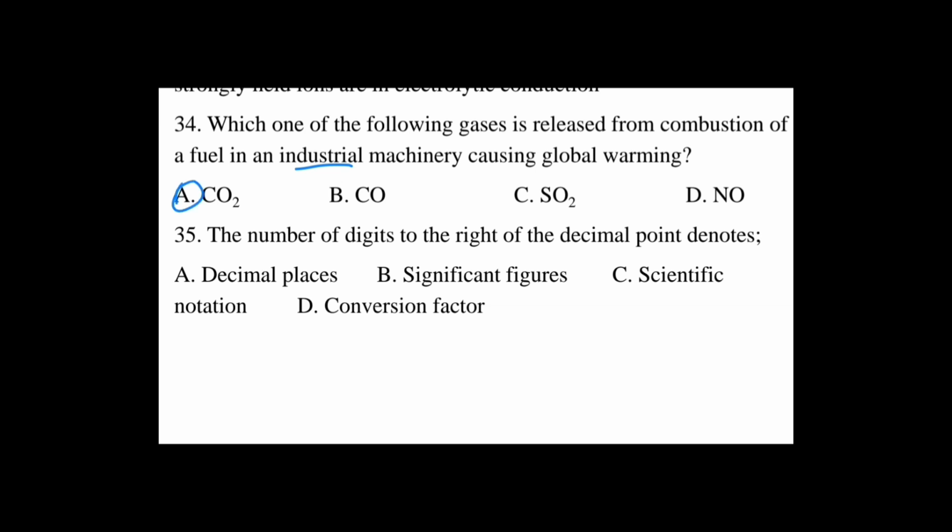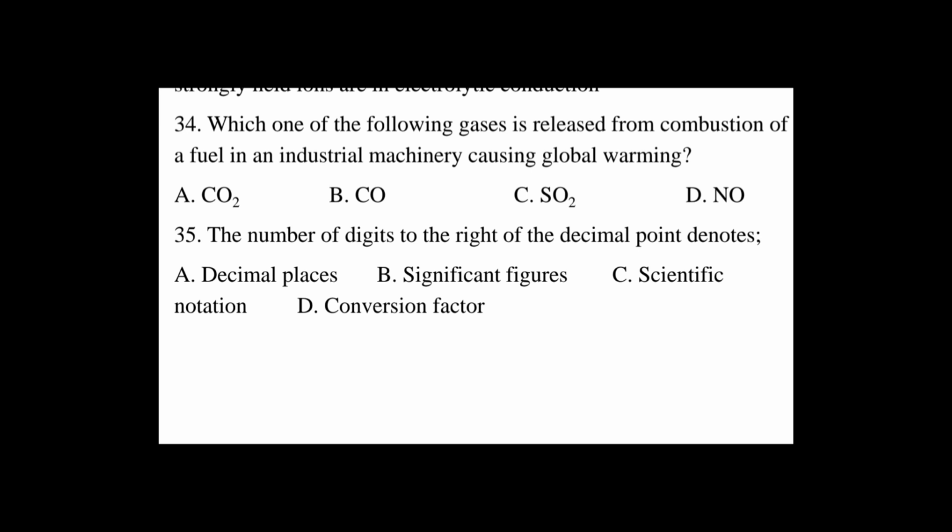ካርቦን ዳይኦክሳይድ ይሆናል። Industrial machinery causes increase in concentration of carbon dioxide in the atmosphere. በአትሞስፌር ላይ የካርቦን ዳይኦክሳይድ መጠን እንዲጨምር የሚያደርጉ ነዳጅን የሚጠቀሙ ኢንዱስትሪያል ማሽነሪዎች አሉ። እነዛ ኢንዱስትሪያል ማሽነሪዎች composition of fuel ጊዜ ማለት ነው concentration of carbon dioxide result in rising global temperature የዓለም ሙቀት መጠን እንዲጨምር ያደርጋል ማለት ነው። በአካባቢ አየር ላይ የካርቦን ዳይኦክሳይድ መጠን ሲጨምር የዓለም ሙቀት መጠን ይጨምራል which causes global warming ይሆናል ማለት ነው። ስለዚህ the answer will be A ይሆናል።